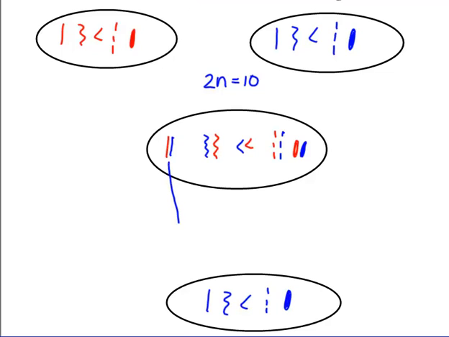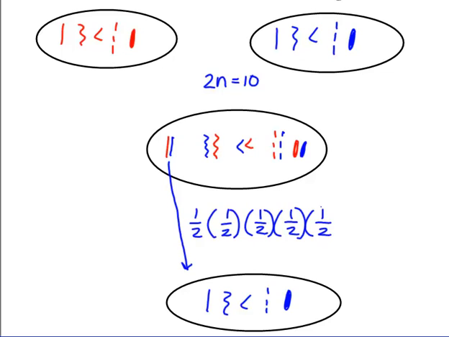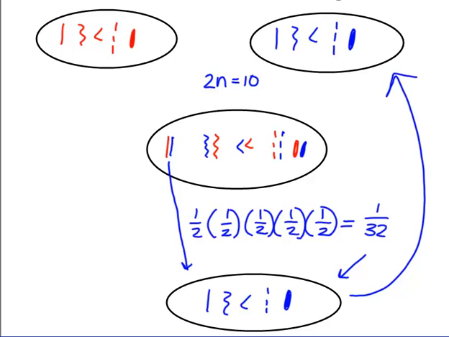Now here, it has a 1/2 chance of giving that blue one, and the same for the other, so let's just write 1/2 for all 5 chromosomes. So if you multiply that across, the probability of getting a blue chromosome for each pair of chromosomes, you get a 1 out of 32 chance that this will be your gamete, and that is the same as the original male parent here. Same set of chromosomes. So your answer is 1 out of 32.